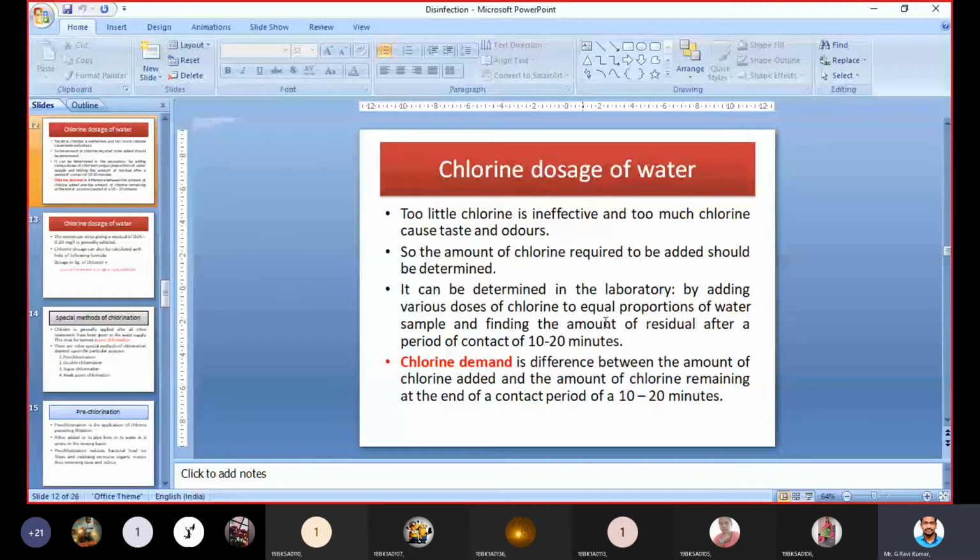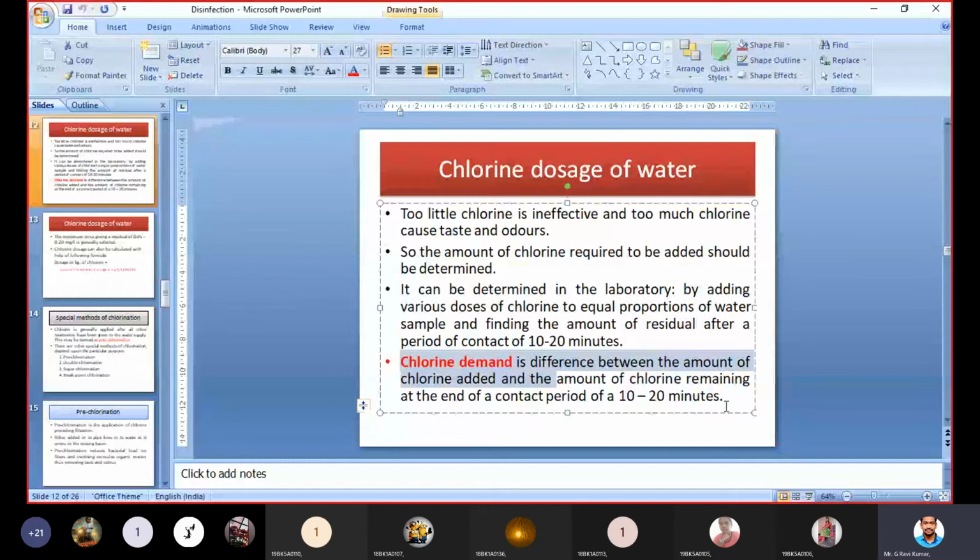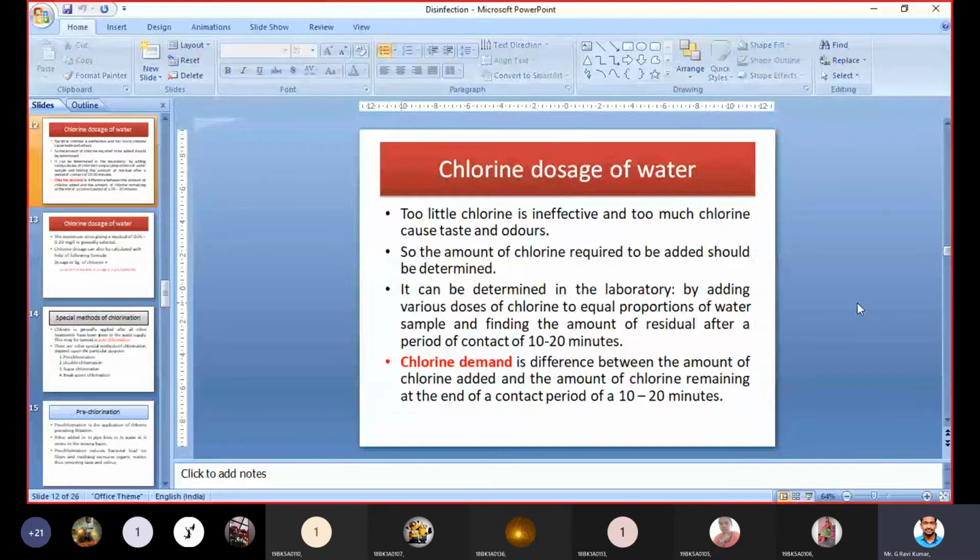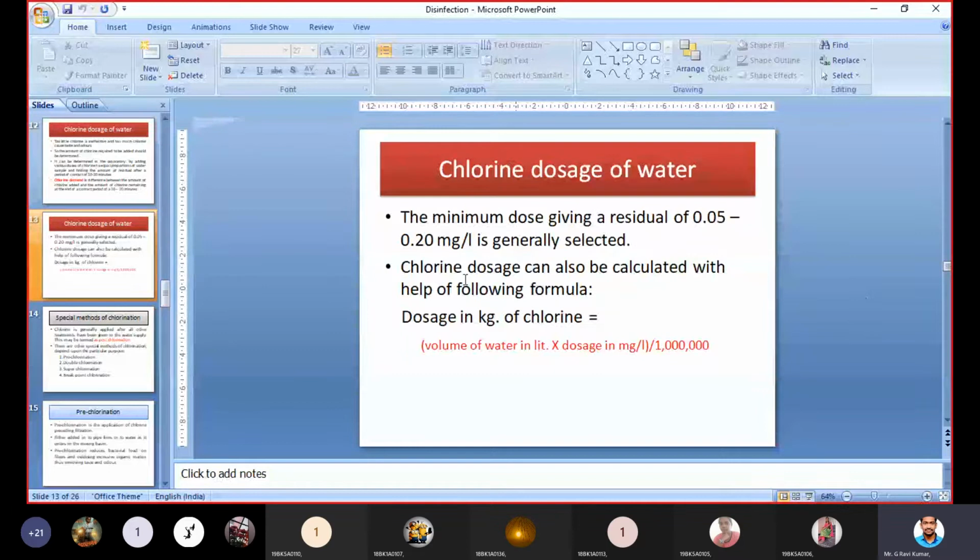You can see here chlorine demand. It is the difference between the amount of chlorine added and the amount of chlorine remaining at the end of the contact period of 10 to 20 minutes. This is nothing but chlorine demand. That chlorine demand we can calculate by using this formula. Minimum dose giving a residual of 0.05 to 0.2 milligram per liter is generally selected. Generally that much chlorine will be added to water in general cases.